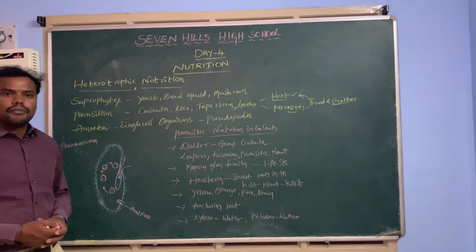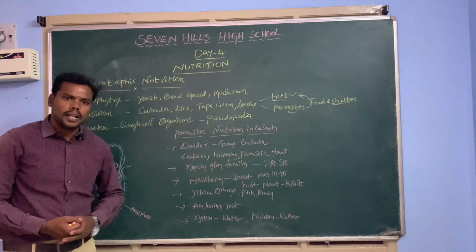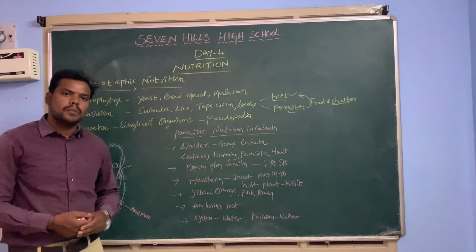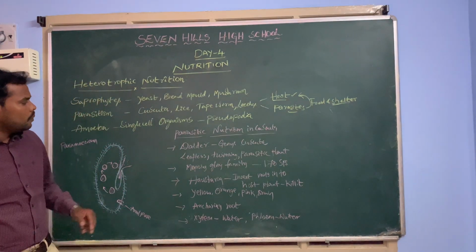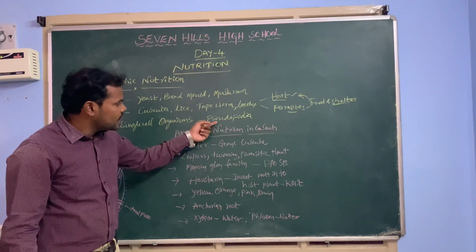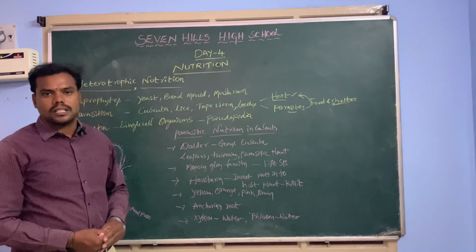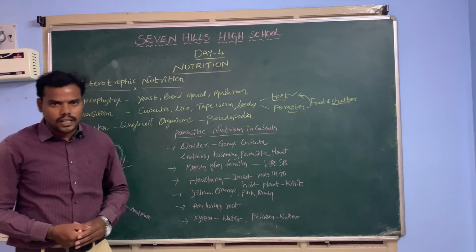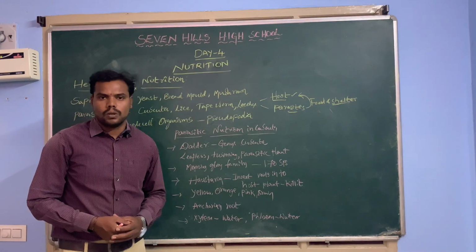At the same time, in unicellular organisms the entire body is made up of a single cell, so the entire nutrition can be performed within the cell. Here it absorbs food from outside of the body with the help of a specially designed structure, which we call the pseudopodia. This pseudopodia is also called false feet, which is helpful for the movement of the amoeba. At the same time, it is also helpful to trap the food material from external sources.